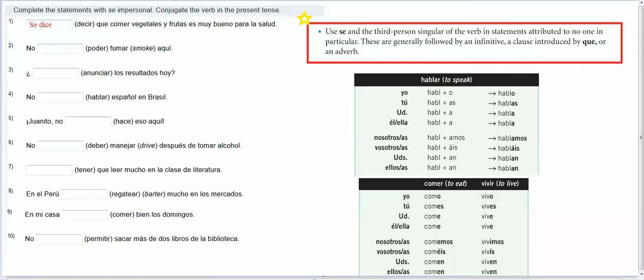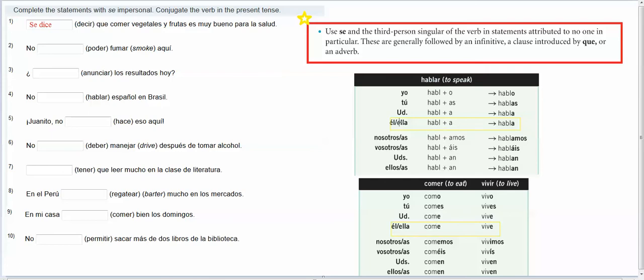And I'm also going to go through and highlight these. Let's put a little box. So what we're going to want to be looking at in each of our verbs is here, and here. So in these situations, whenever you're using the se impersonal to attribute actions to no one in particular, you're always going to use the singular third person spelling of your verb.